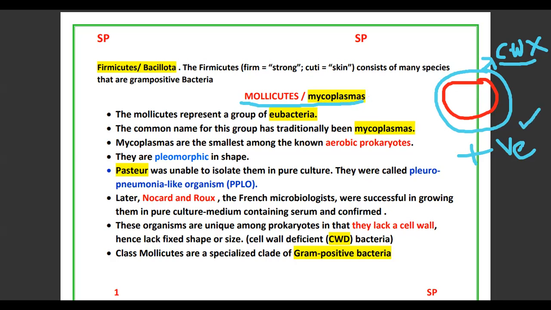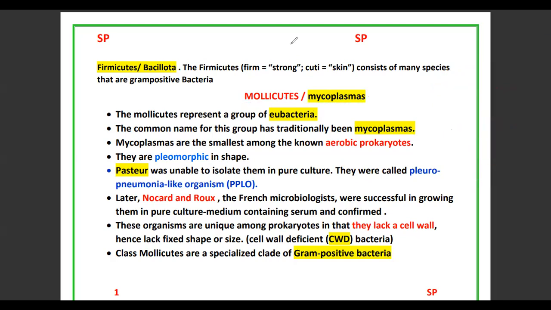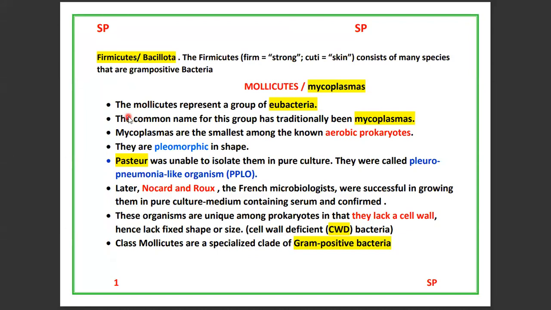So there are two important characters: first of all, absence of cell wall, and mostly they are gram-positive bacteria. This is the major definition of Mollicutes and Mycoplasma.